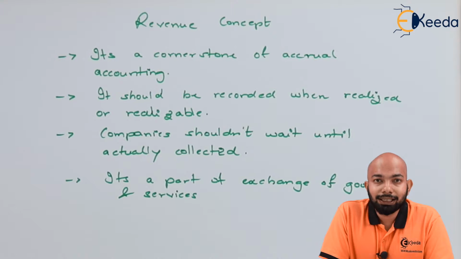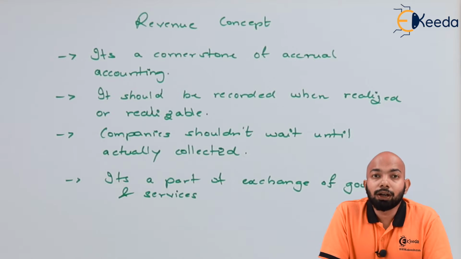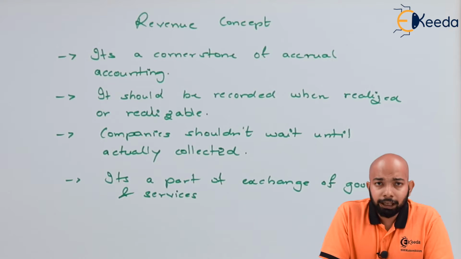This concept basically deals with what kind of amount or transaction you'll be dealing with, and how much you have to put in your books when we talk about realizing the value of it. If we have any circumstance where the details of that specific transaction are not available, or when we talk about the realization or revenue concept, all these transactions, whether the amount has been realized or is still realizable, in both cases you need to record these transactions. Hence it has been mentioned as a cornerstone of accrual accounting.